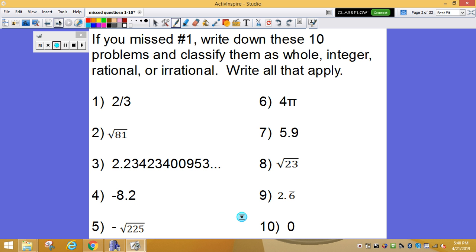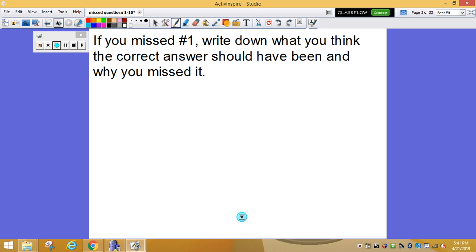You need to write down what the answer is and write down all that apply like I did on the last page. So pause it, do 1 through 10. Also, if you missed number 1, I want you to write down what you think the correct answer should have been and why you missed it. Okay? So that's number 1. Once you get that done, you are done, and you can move on to the next problem that you missed. Or turn it into me if you didn't miss any more.